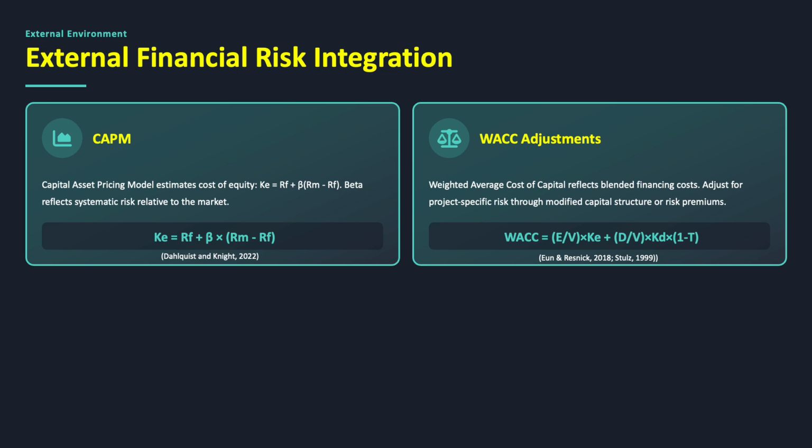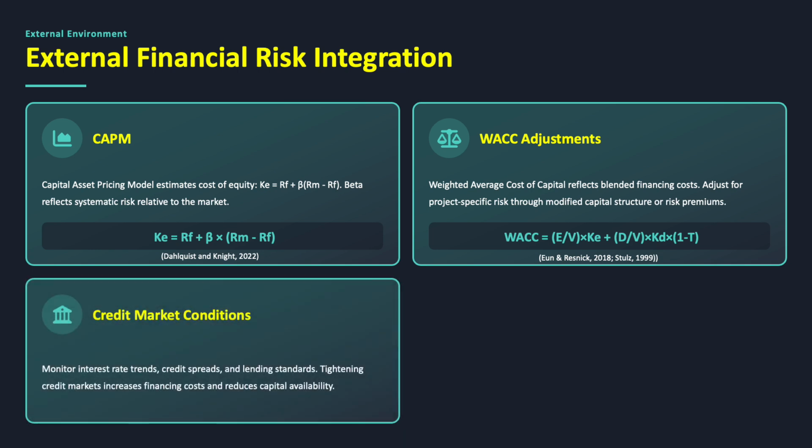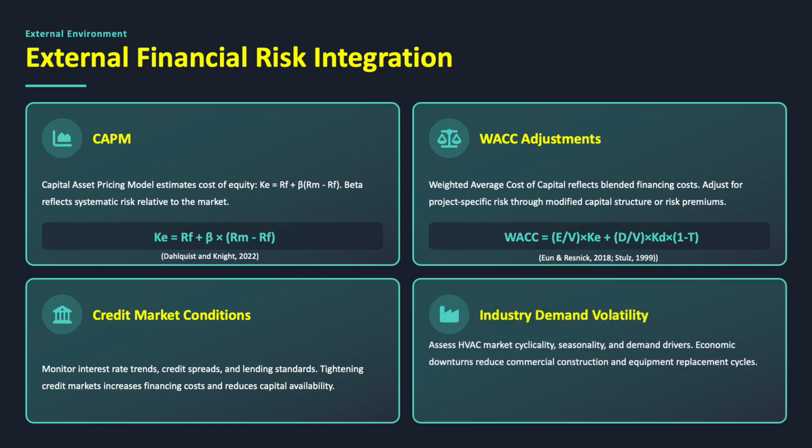WACC is the sum of equity divided by total value times the cost of equity, and debt divided by total value times the cost of debt times 1 minus the corporate tax rate. Ehrhardt and Brigham, as well as Stulz, emphasize that cost of capital must reflect systematic risk exposure when evaluating investment decisions. External considerations also include credit market conditions and industry demand volatility. Integrating both internal and external risk ensures that capital budgeting decisions remain resilient under realistic variation.